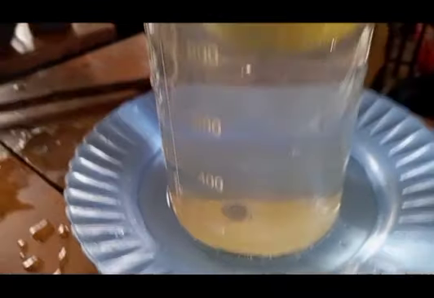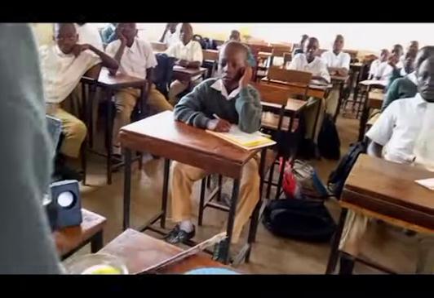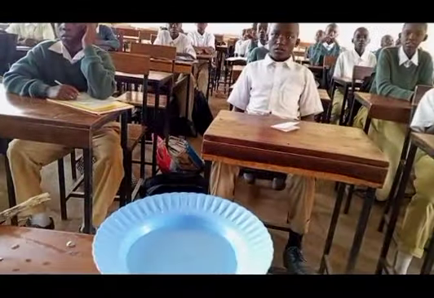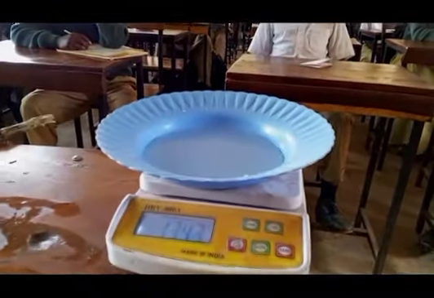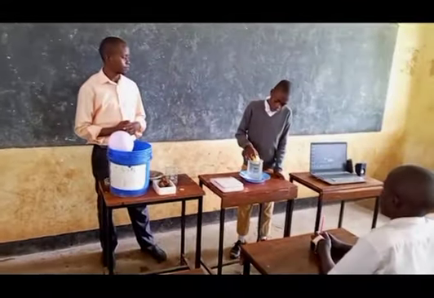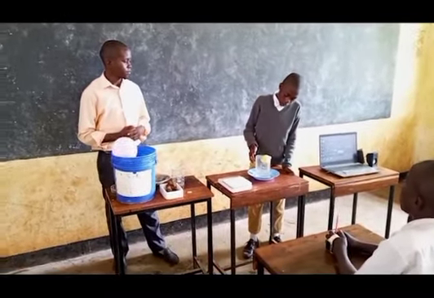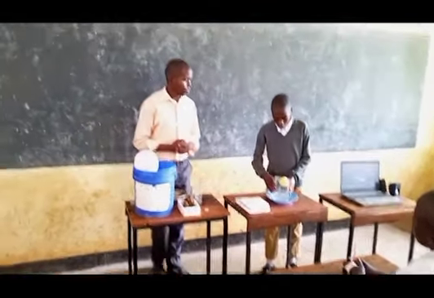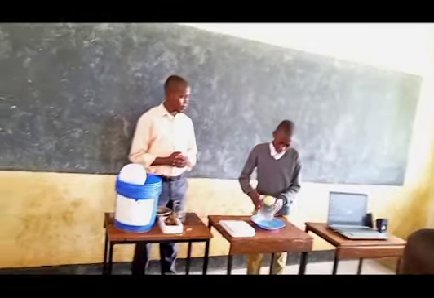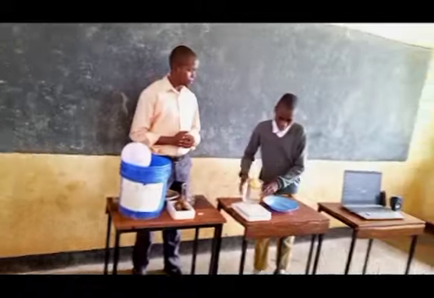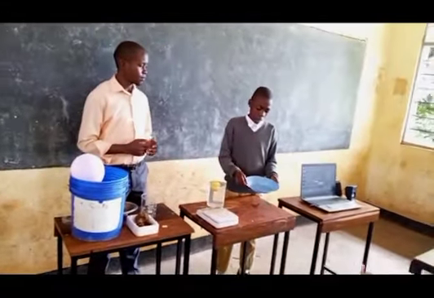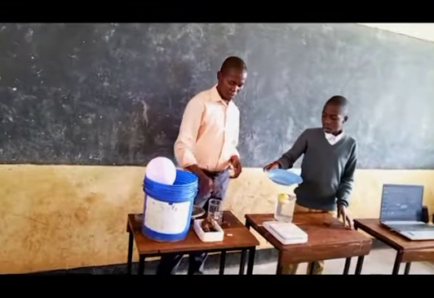To see this experiment, when I put this object on the top of water, there is some water which is displaced from the beaker. This water, when measured, will be equal to this floating object. Show the students the water displaced. The water that is displaced from the beaker is this one.